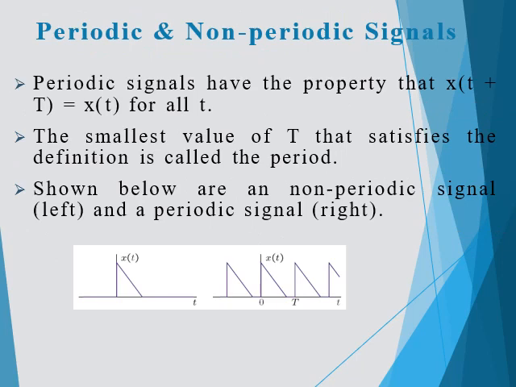What is a periodic and a non-periodic signal? A periodic signal varies continuously with time, repeating itself. For that, it has to satisfy the condition x of t plus T equals x of t for all t. If any signal satisfies this condition, x of t plus T equals x of t, then we can say it is a periodic signal. The smallest value of T that satisfies the definition is called the period.